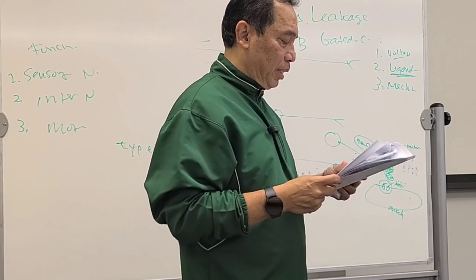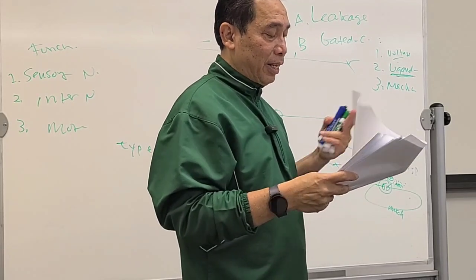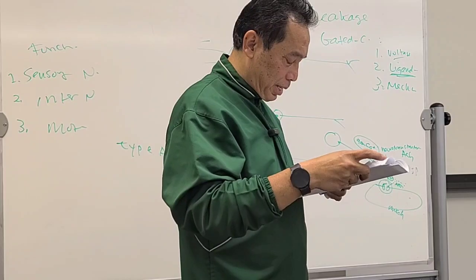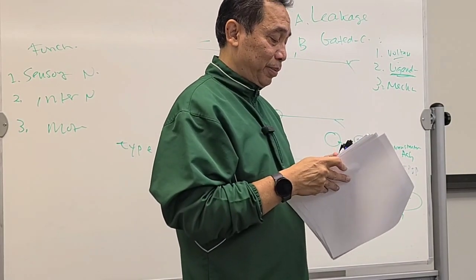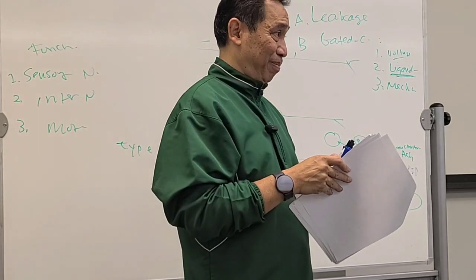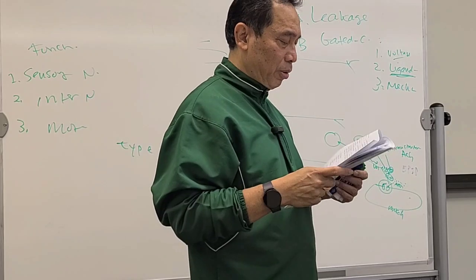And of course, the 12 cranial nerves. Already explained that. Okay. How many spinal nerves? 31 pairs. All the spinal nerves, they are mixed nerves. They are mixed nerves. They carry sensory and motor neurons.